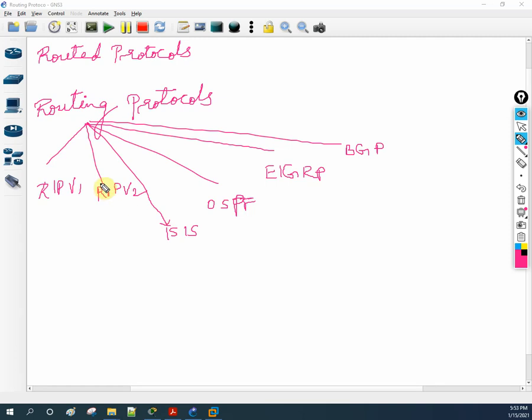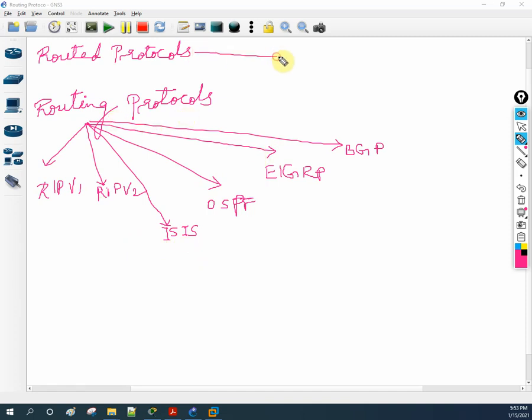ISPs are using this one, so it is not in our syllabus, but at least you should know we have the ISIS routing protocol. Internet service providers use this one. If you do CCNP Enterprise or CCNP Service Provider, you will get ISIS. Okay, this is a routing protocol.